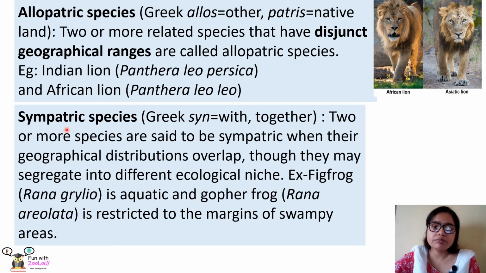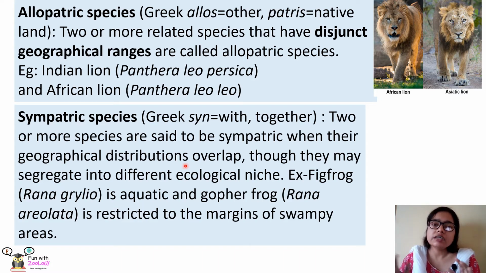Next, we come to sympatric species. The word sympatric comes from the Greek word syn, which means with or together. According to sympatric species, two or more species are said to be sympatric when their geographical distributions overlap.